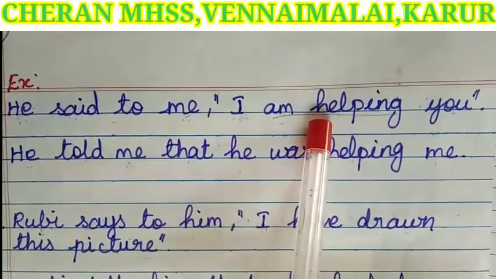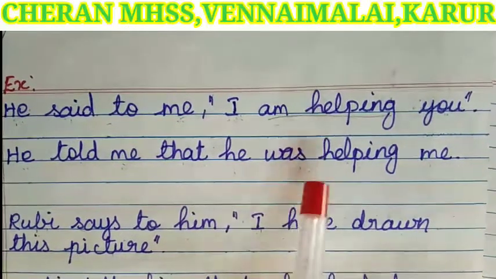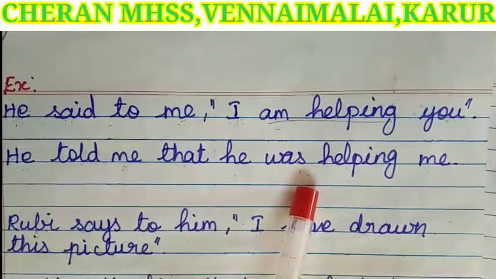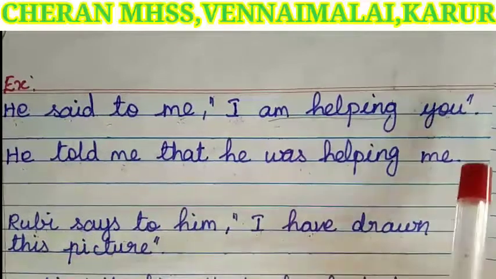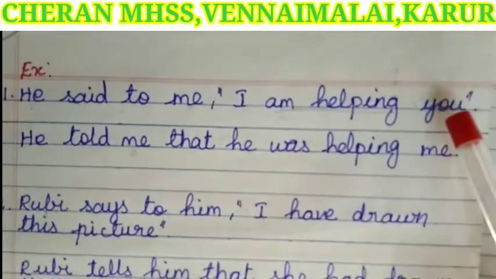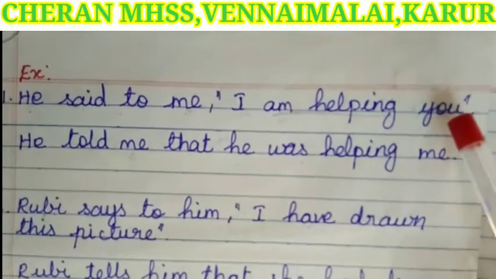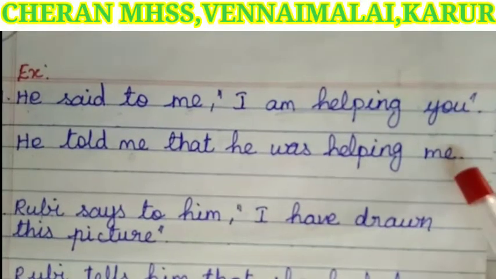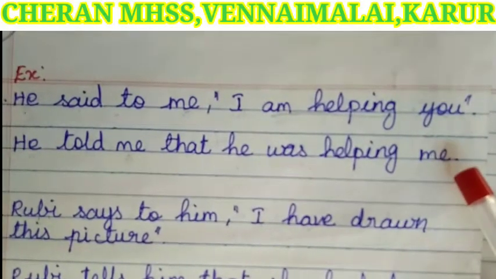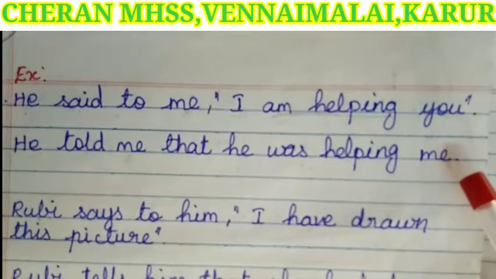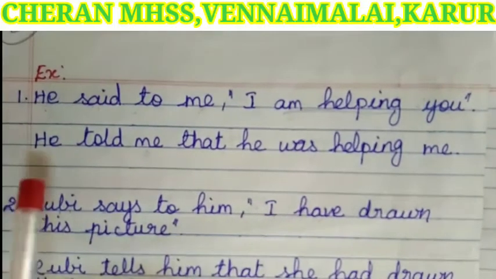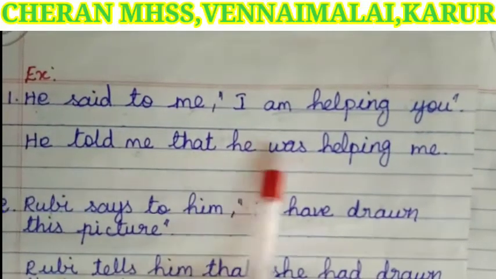Am helping is a present continuous tense. It will change as past continuous, was helping. Next word, you, is a second person pronoun. It is in object form. So we have to write the listener's object, that is me. So the answer is: He told me that he was helping me.